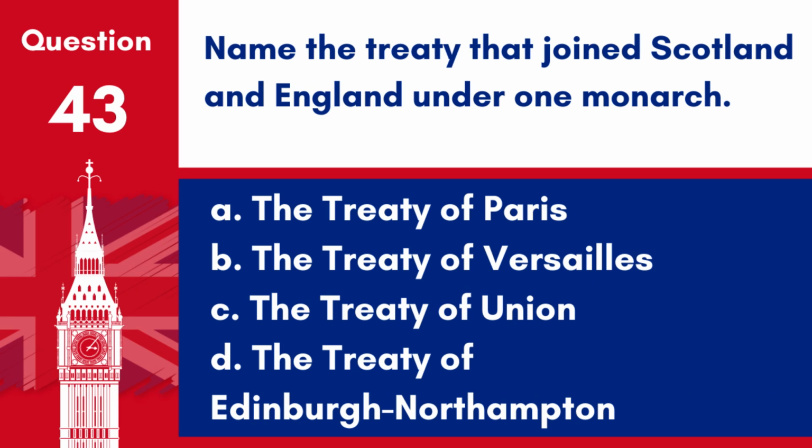Question 43. Name the treaty that joined Scotland and England under one monarch. A. The Treaty of Paris. B. The Treaty of Versailles. C. The Treaty of Union. D. The Treaty of Edinburgh-Northampton. Answer. C. The Treaty of Union. The Treaty of Union in 1707 resulted in the political union of Scotland and England under one monarch, Queen Anne, leading to the formation of Great Britain.